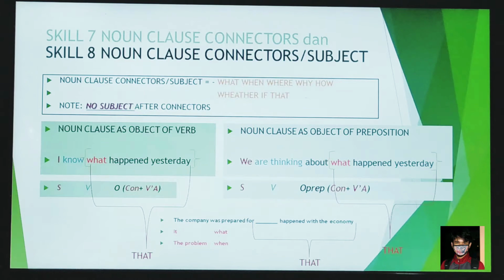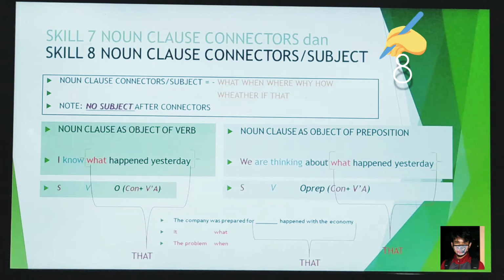So today we are going to talk about the following skills of TOEFL preparation, skill 8, about noun clause connectors as the subject. If we talk about noun clause connectors as a subject, there must be connectors such as what, when, where, why, how, whether, if, and also that.